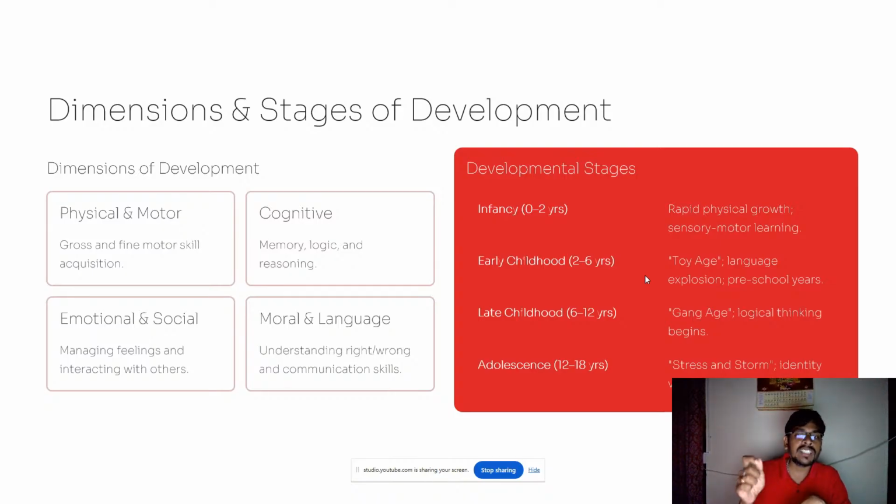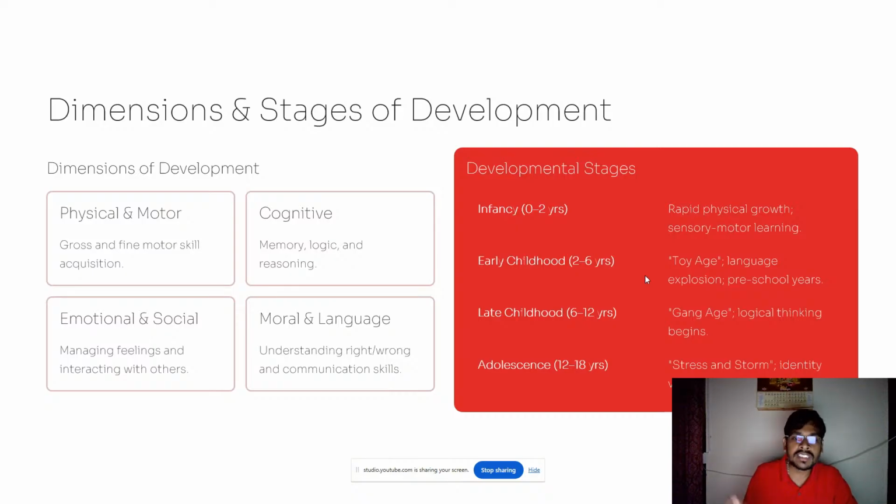And late childhood is 6 to 12 years. This is also called gang age. Logical thinking begins. So a child develops logical thinking only once he or she attains 6 years. So from the sixth year, they try to build this logical thinking aspect.